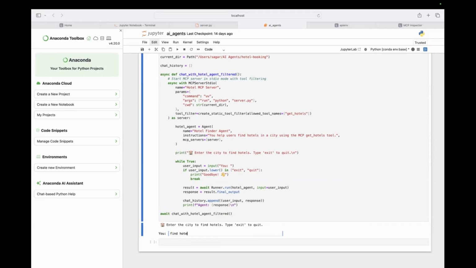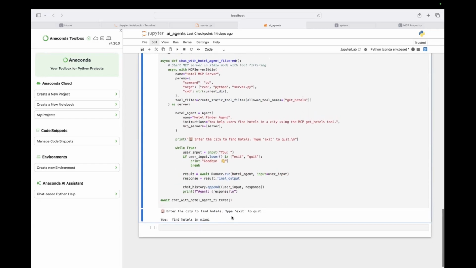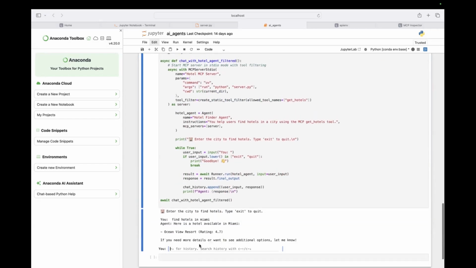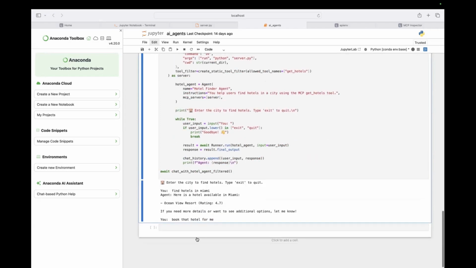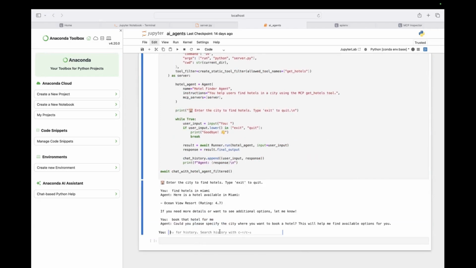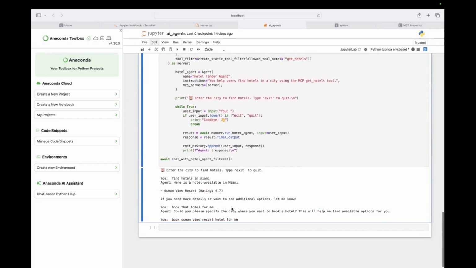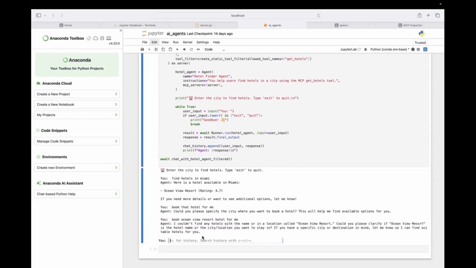Fine, hotels in Miami. Miami we specified, right? Okay, book that hotel for me. Yes.